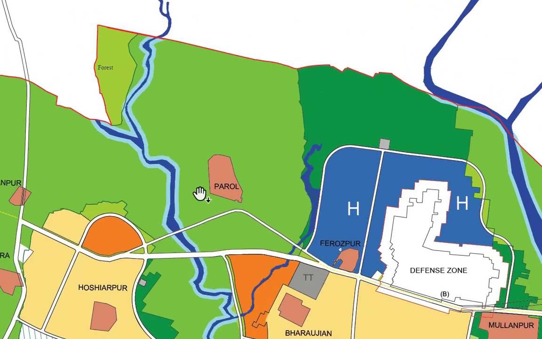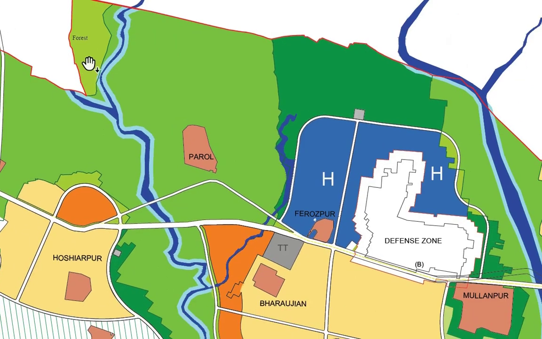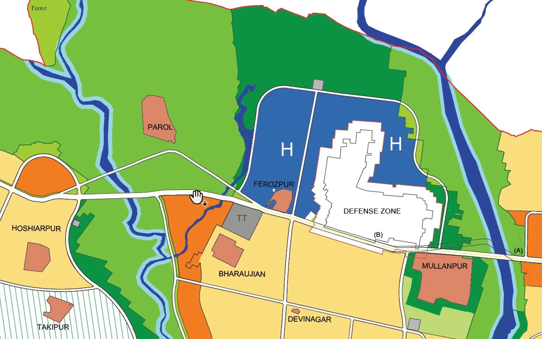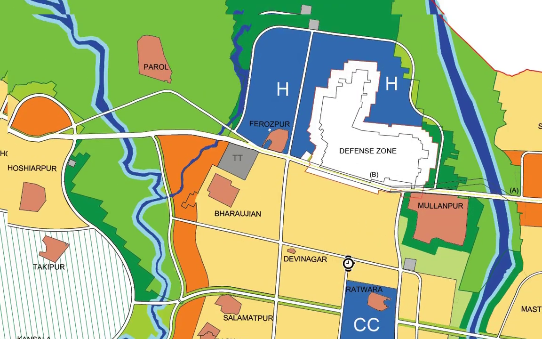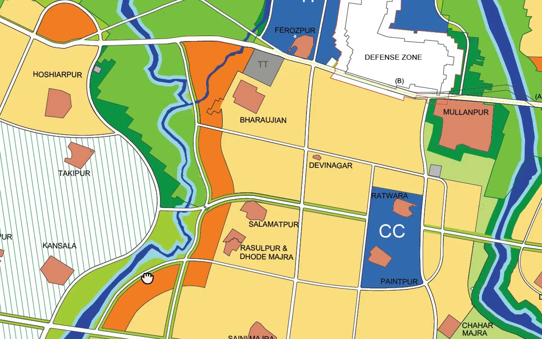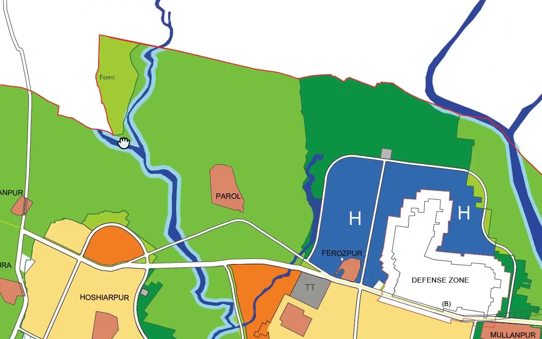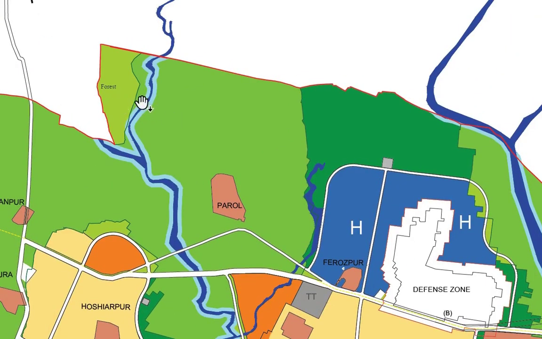Here we are seeing this kind of green colored area also here, and some area here. There is a difference between this green color and this green color.